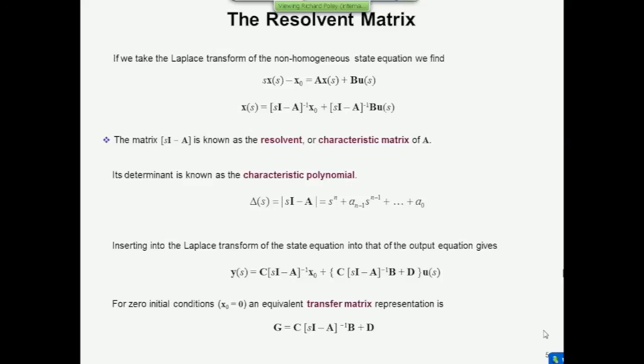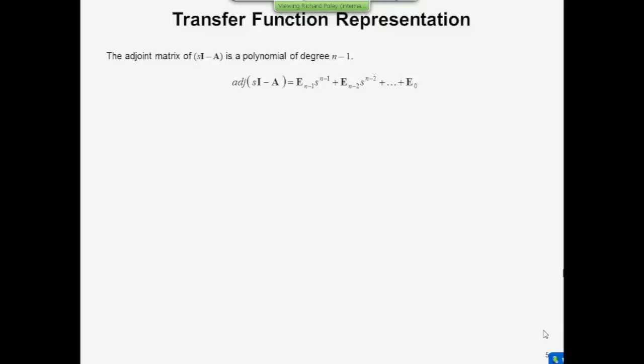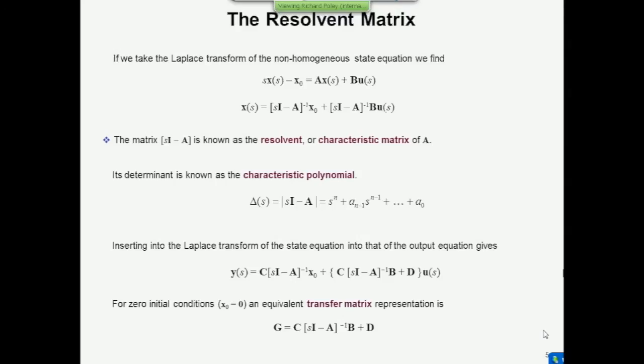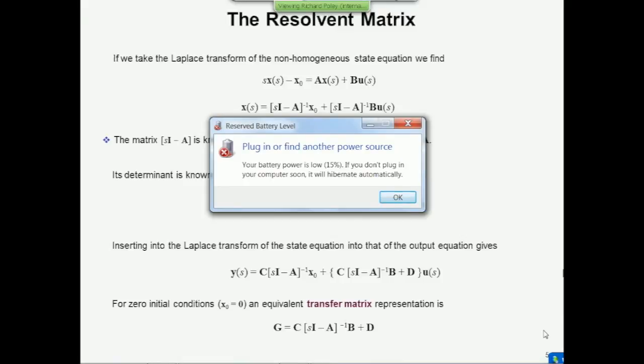Now let's look at the structure of that transfer matrix. The thing that's involved in it is this inverse of the resolvent. This sI minus A is called a resolvent, and it's the inverse of that. Now remember how you find the inverse of a matrix. Right, it's the adjoint divided by the determinant, isn't it? So let's look first at the adjoint of the resolvent.